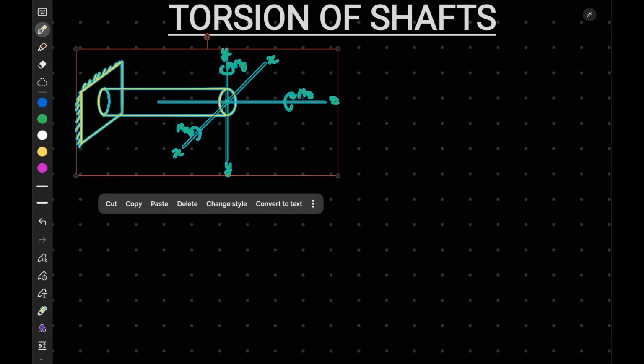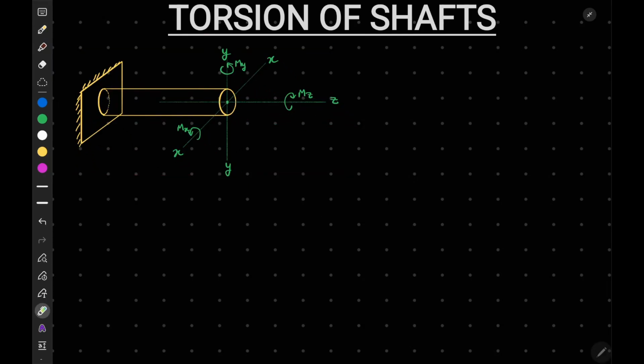So let's say here is a shaft, and this shaft has three axes across its cross section: xx, yy, and zz. As you know, xx and yy are transverse axes, and they also act as neutral axes. And zz is called the polar axis. So there are three moments applied about all three axes.